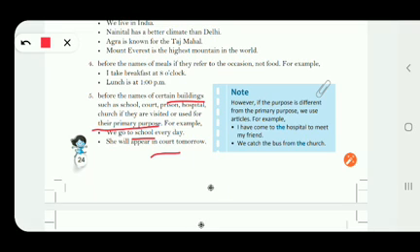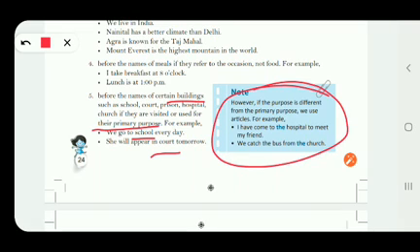But here also in this box some exceptions are given. What are these? Just see. However, if the purpose is different from the primary purpose, अगर वो purpose primary नहीं है, we can use the article before them. You can see it here. I have come to the hospital to meet my friend.